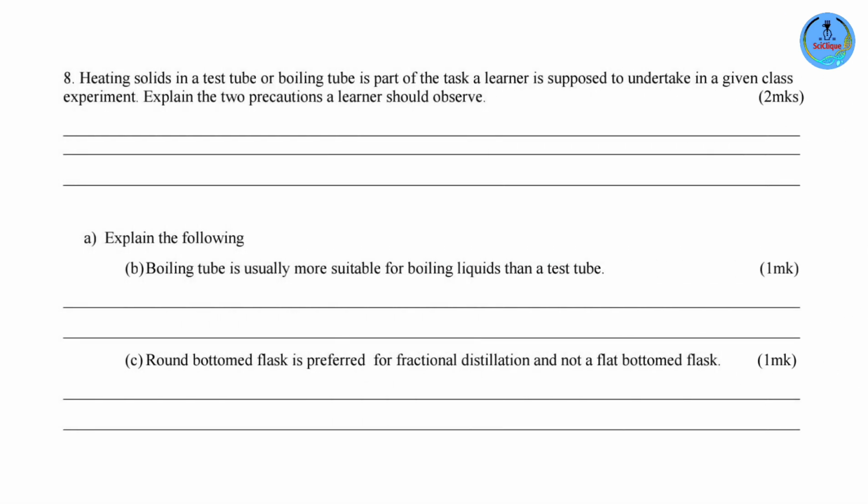Question 8. Heating solids in a test tube or boiling tube is part of the task a learner is supposed to undertake in a given class experiment. Explain the 2 precautions a learner should observe. Okay, so the question is telling us that if a learner was to heat a solid in either a test tube or a boiling tube, in a class experiment, somewhere where there are going to be other students, what are the 2 precautions that the learner should observe?